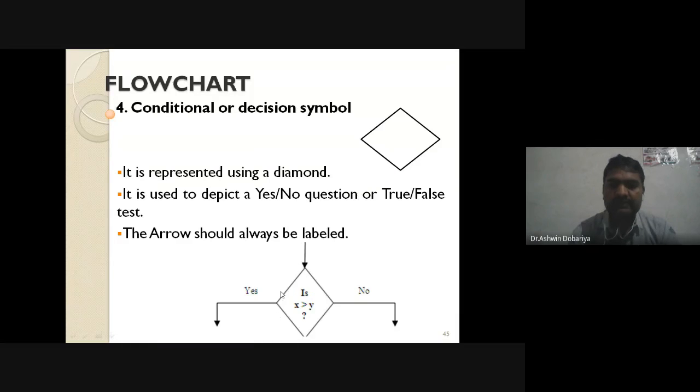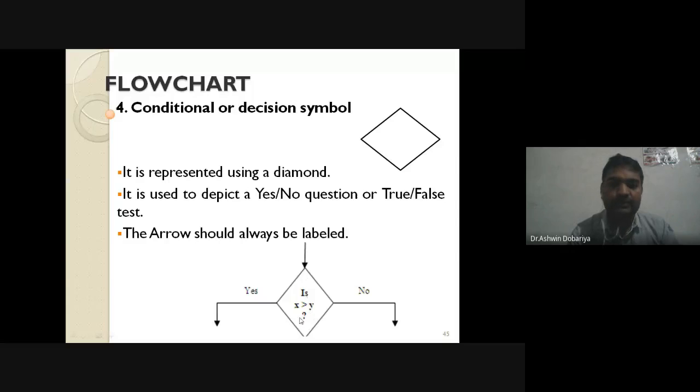Whenever you use this diamond symbol in a flow chart, in that case it has one input, right? Input flow, you can say. And when any condition is checked, at that time there are two options, either condition true or condition false.